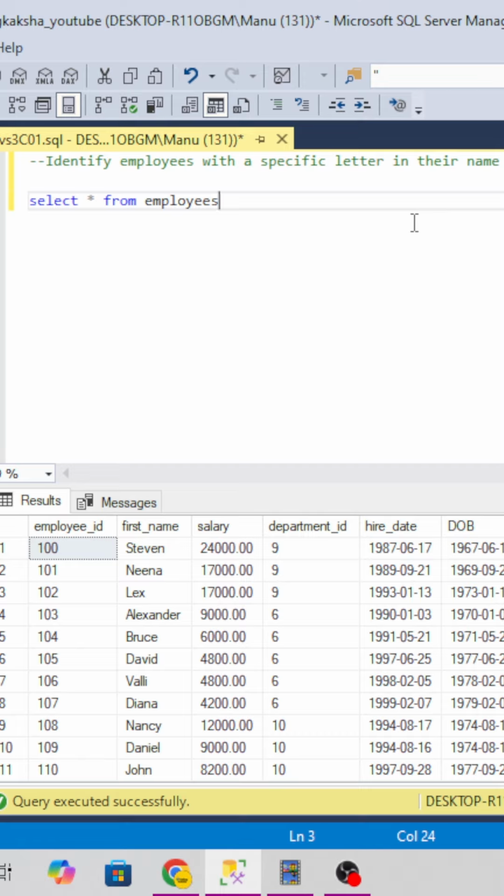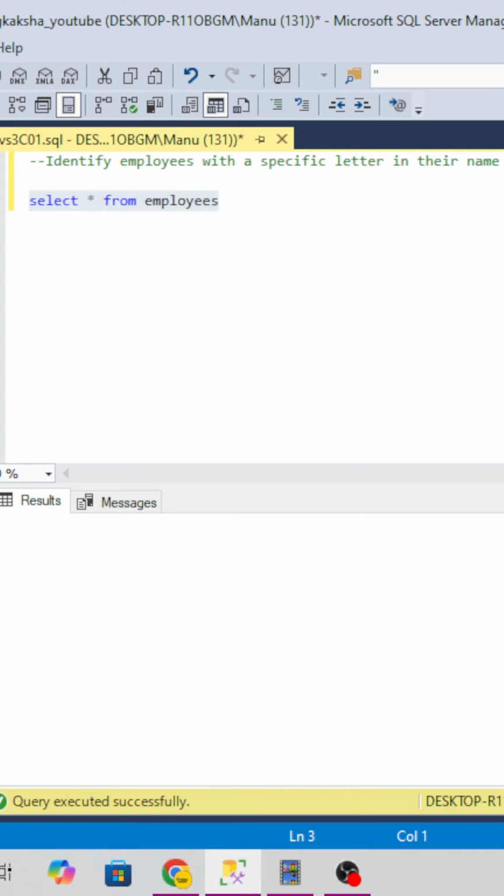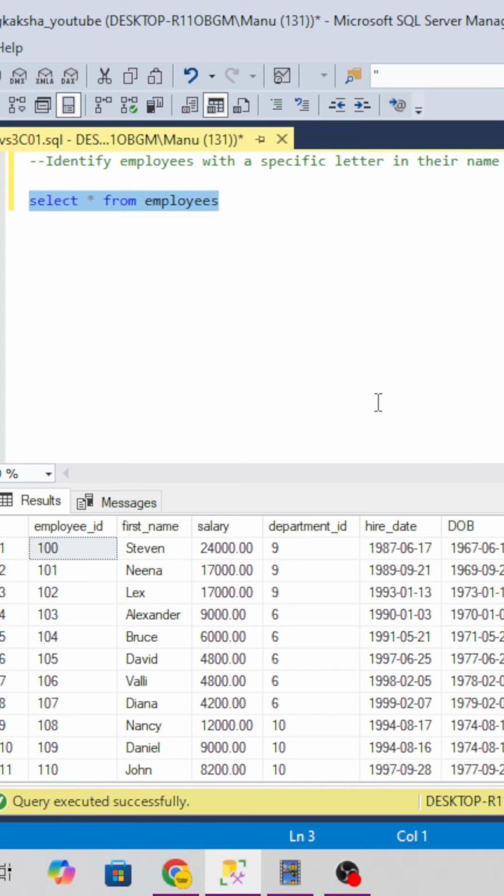So the question is, you will be given an employee table, and on the basis of that you will be asked to fetch a specific employee name with a specific type of letter. Suppose you have to find the employee name whose name is starting with letter S, or ending with letter R, or some letter is in between. So how will you approach this?